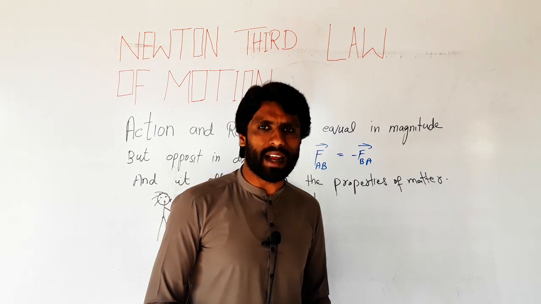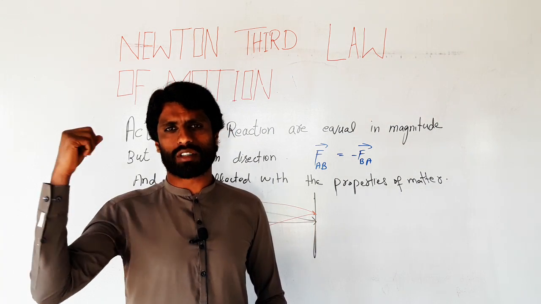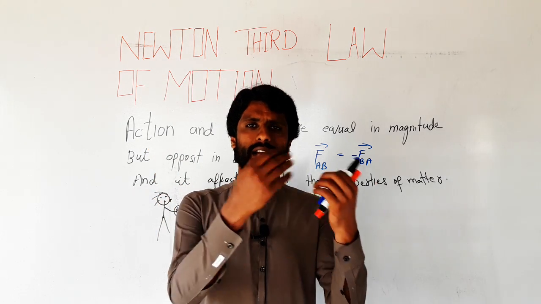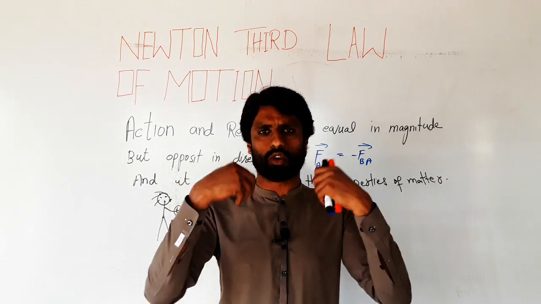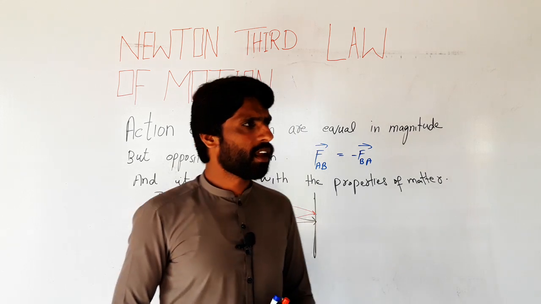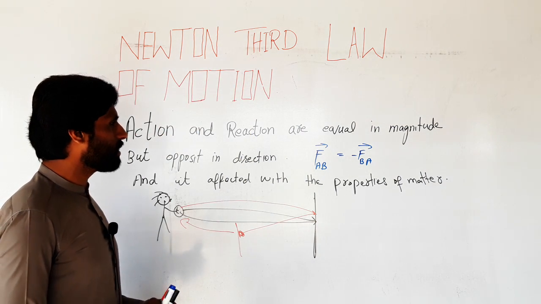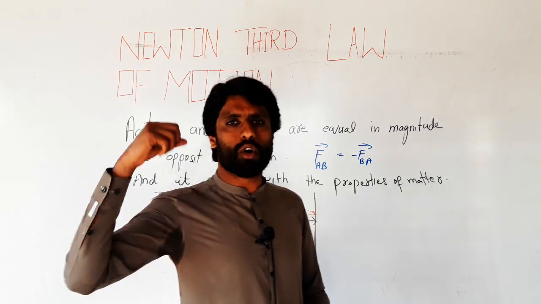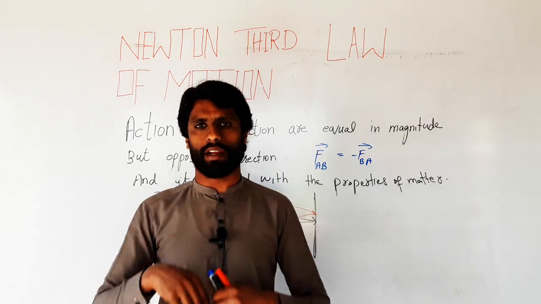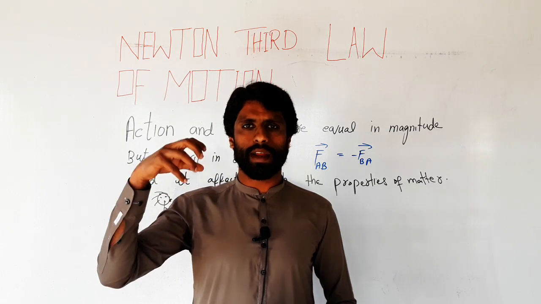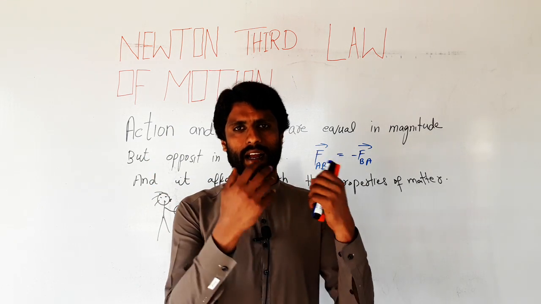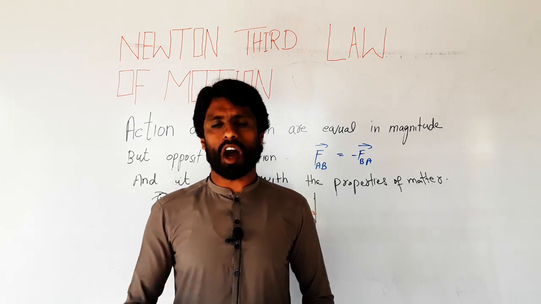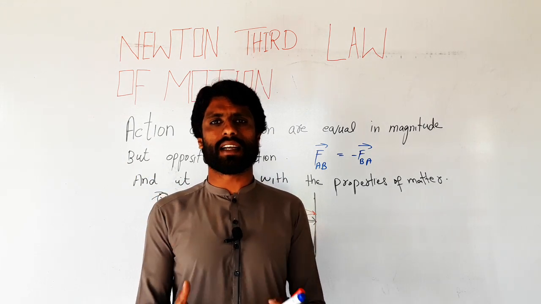And second, when we apply a force on an object, the object keeps moving continuously and can't return to me. According to this law, we keep in mind that when we throw any object, it returns to me. Throwing to me is the action and returning of the object is the reaction. But the action is done and the reaction is not done.